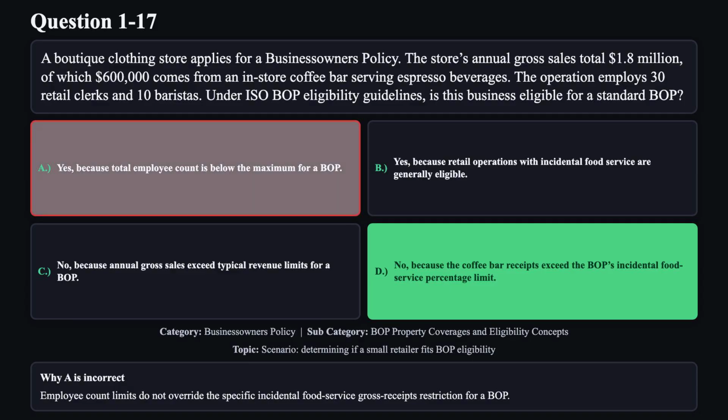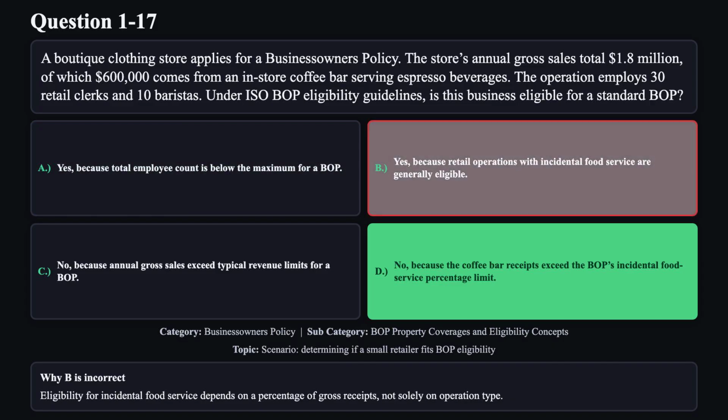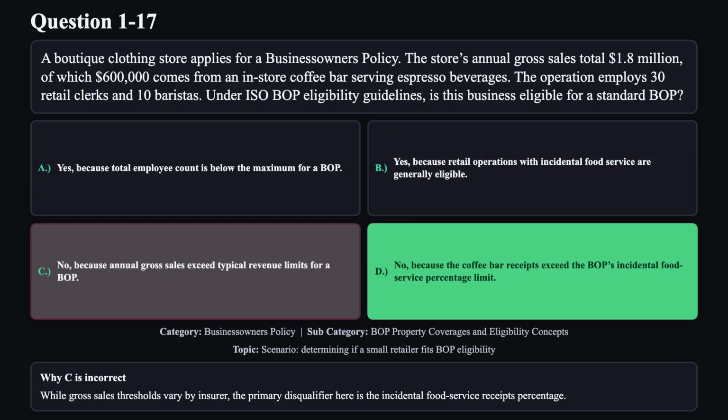Reason A is not correct. Employee count limits do not override the specific incidental food service gross receipts restriction for a BOP. Reason B is not correct. Eligibility for incidental food service depends on a percentage of gross receipts, not solely on operation type. Reason C is not correct. While gross sales thresholds vary by insurer, the primary disqualifier here is the incidental food service receipts percentage.